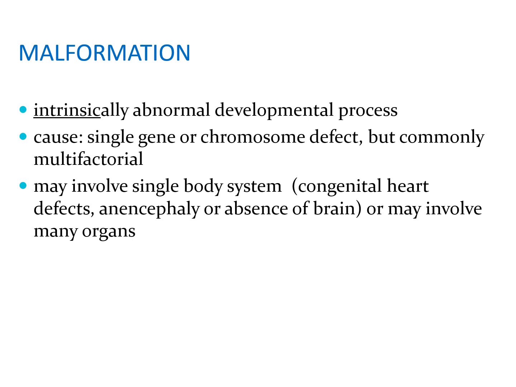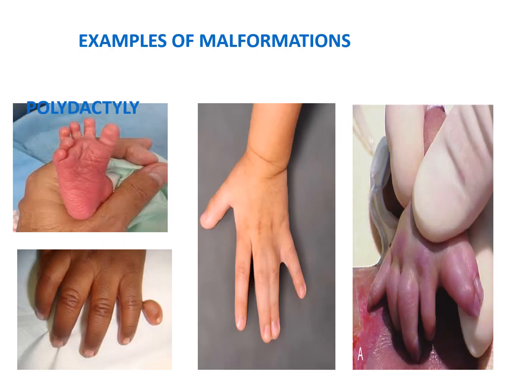And it may involve a single body system like that of congenital heart defect or absence of the brain, or anencephaly, or it may involve many organs.